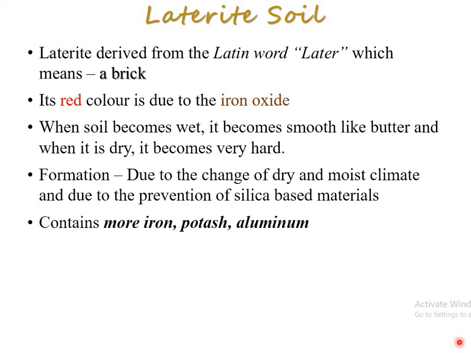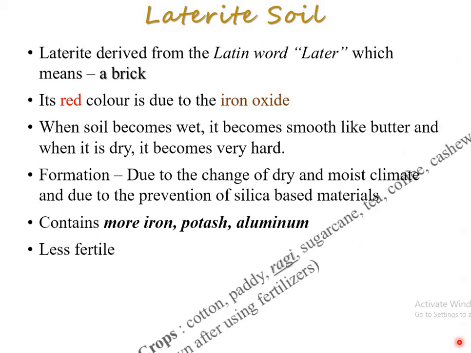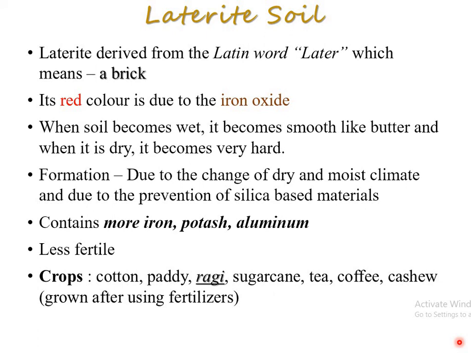Also, this soil has developed in the higher area of the peninsular plateau of India. And the soil is less fertile. Keep in mind, less fertility is there in this type of soil. But you can grow cotton. The crops are there: paddy, ragi. Ragi is very important nowadays, right? It controls diabetes. Sugarcane, tea, coffee, cashew.